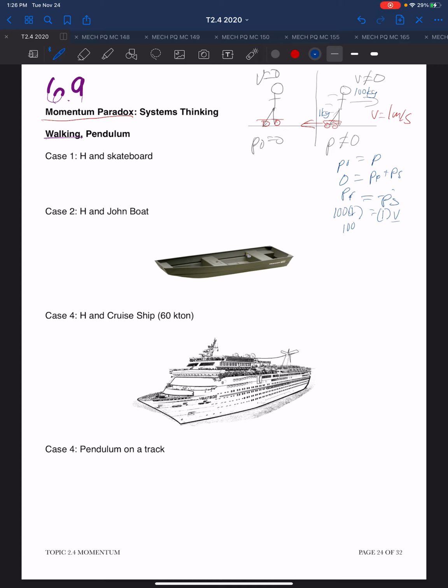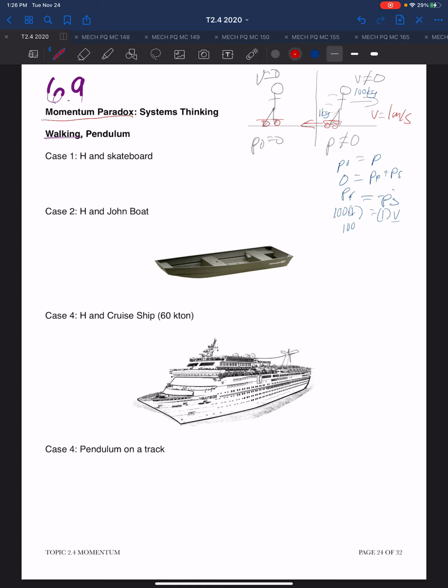And in that situation, we see that the momentum is conserved. We have positive momentum for the person and negative momentum for the skateboard. They still add up to zero. So the momentum of the system remains the same. So it first seems like a paradox of a person standing on the ground. We have yet to resolve that, but by looking at a skateboard, we can see that difference.